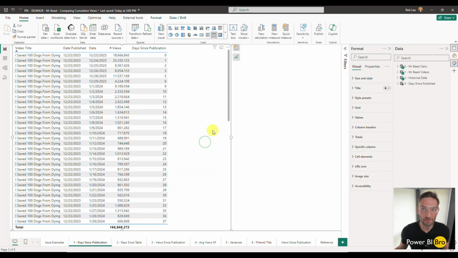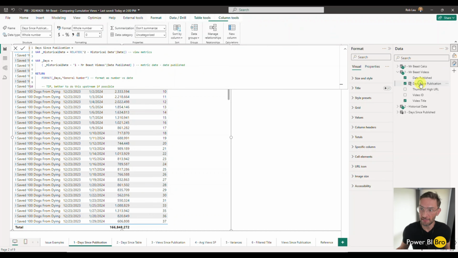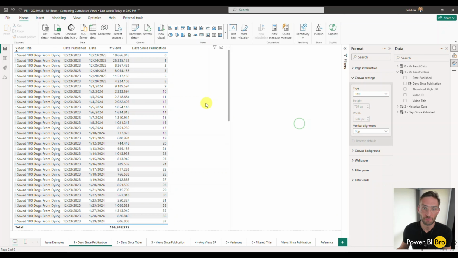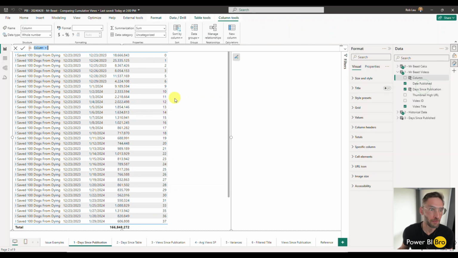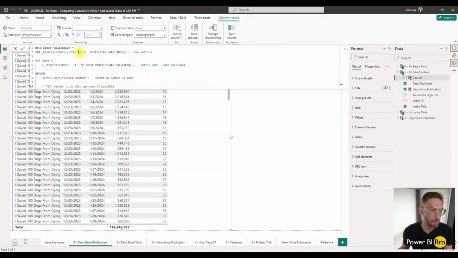We're going to create this calculation. So first, in the core model, we'll go to Mr. Beast videos, and there's a date since publication column. We'll create a new one so you can follow along with it. We will be remaking the stuff throughout this video so you can follow along. Okay, so we'll call it days since publication 2. What this is doing is a straightforward piece of DAX that, again, it's good just to understand.